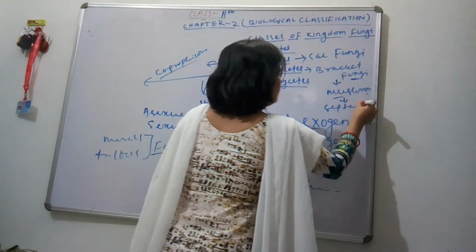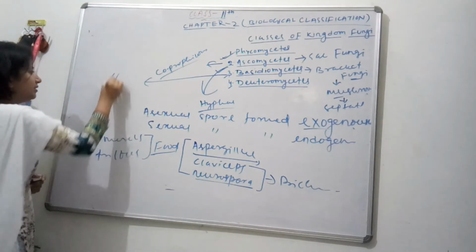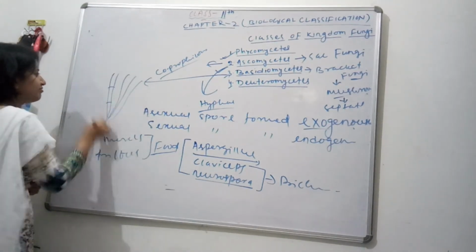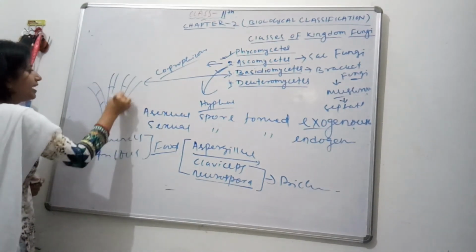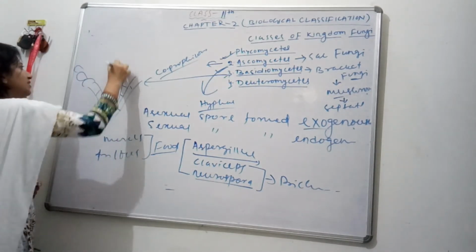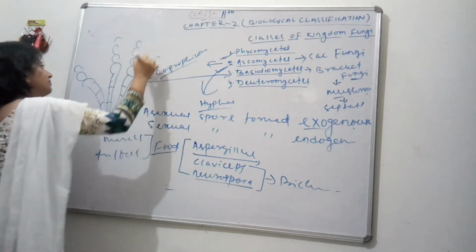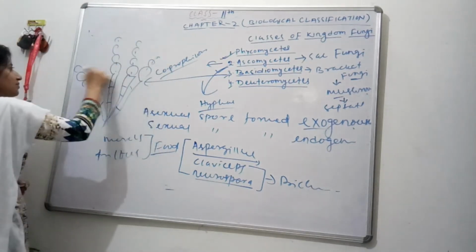Septate means, suppose this is a hypha. So here these are the hyphae which form mycelium. They have separation walls on which mycelium is formed. They are looped like this. Mycelium is formed.